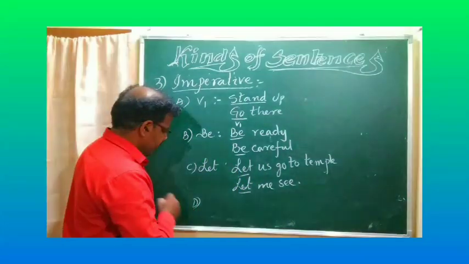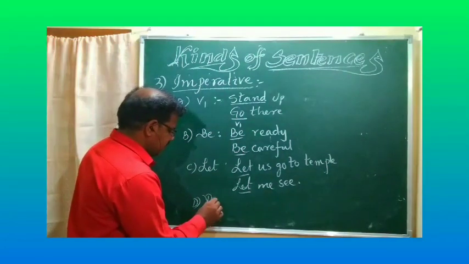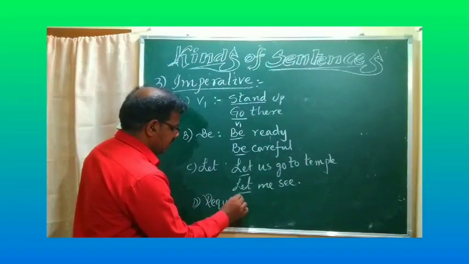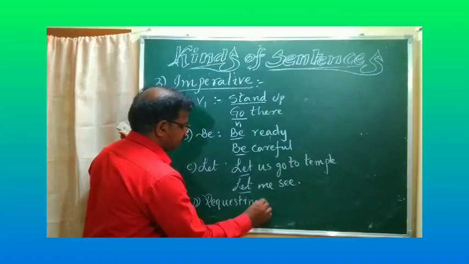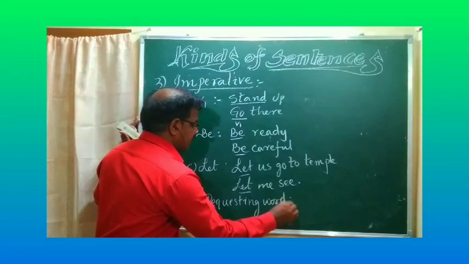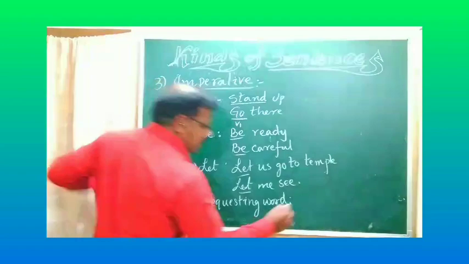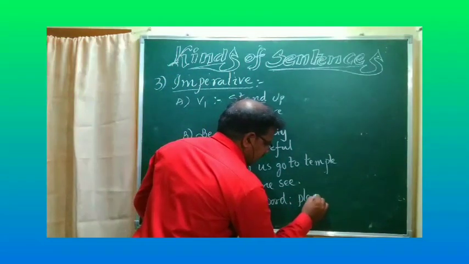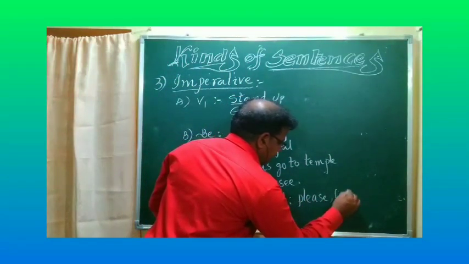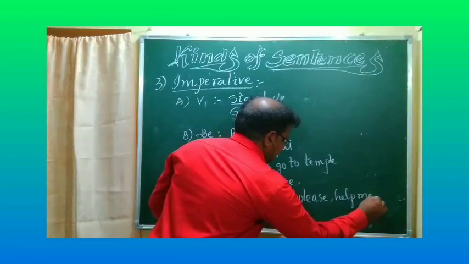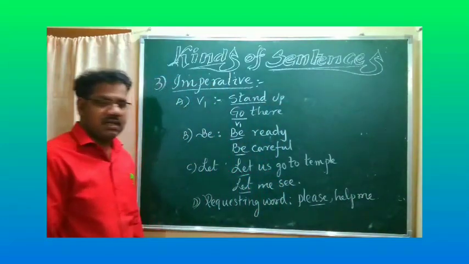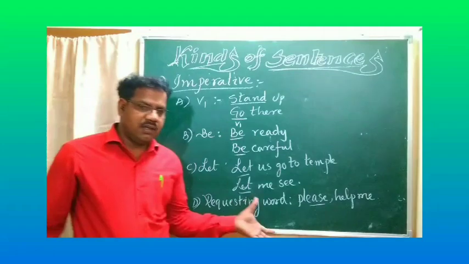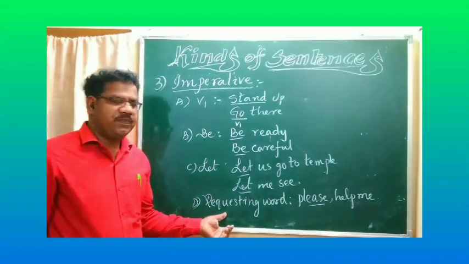Last one, requesting word. What is that? Requesting word. For example, please help the poor, or please help me. Please help me. Please refers to the requesting word here.